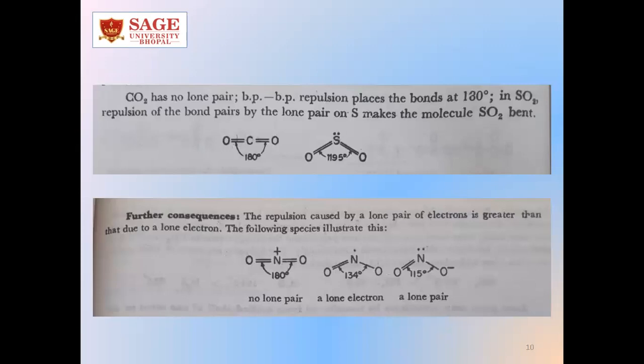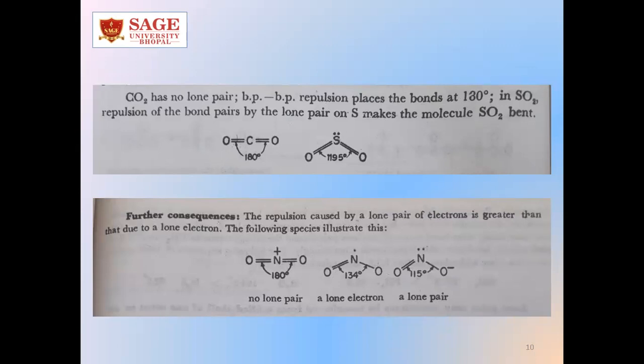Like carbon dioxide has no lone pair. So bond pair repulsion places the bonds at 180 degrees. So this is a linear molecule. If we look at the SO2 molecule, we can see sulfur has one lone pair on it along with 2 bond pairs. So the sulfur dioxide molecule becomes a bent molecule.